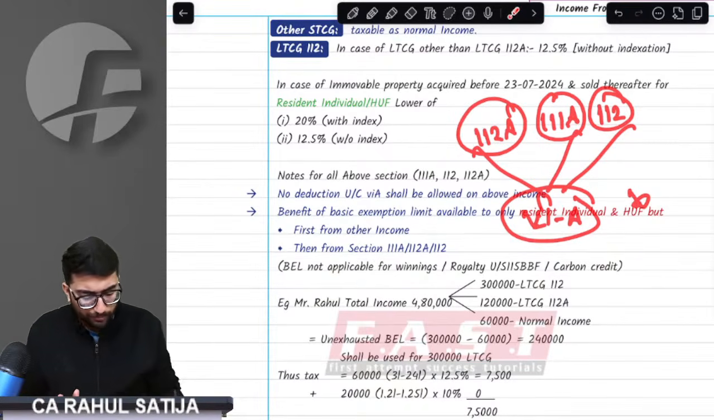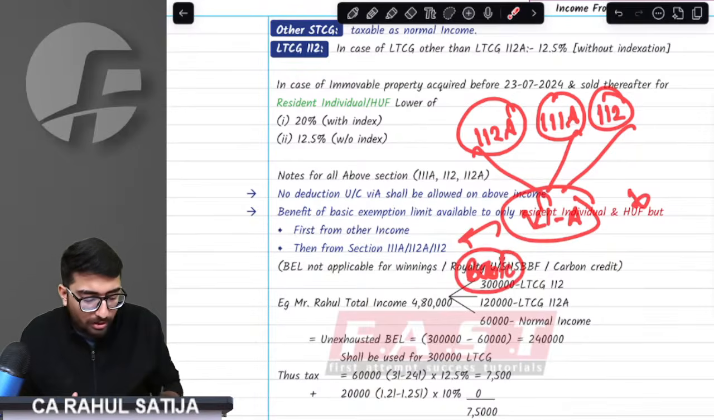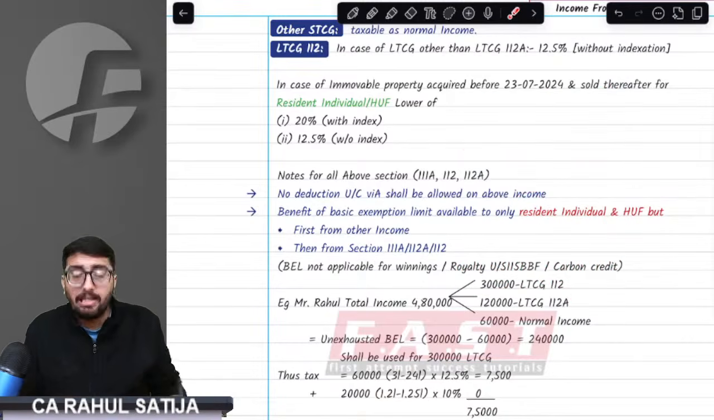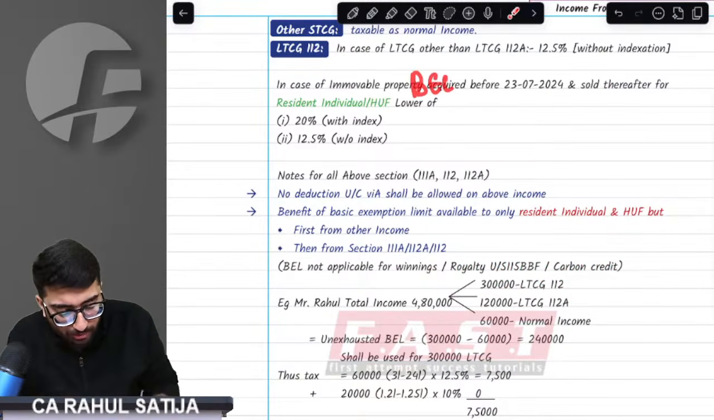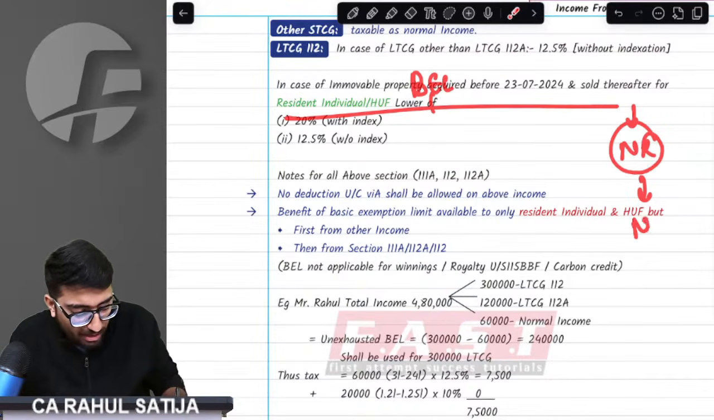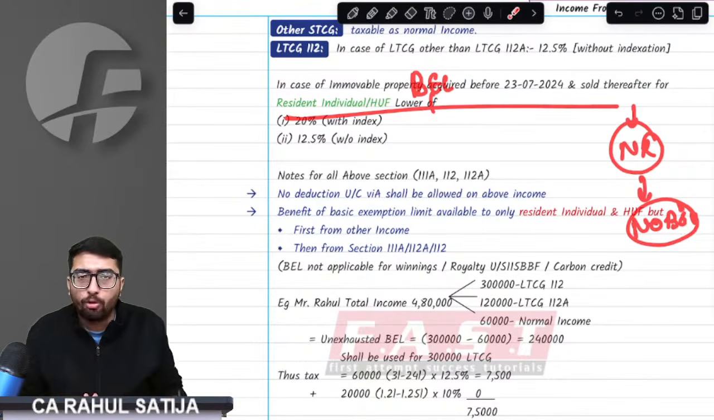Sir, do I get the basic exemption limit benefit, that 2.5 lakh or 4 lakh basic exemption limit, against these three incomes? We need to understand. If you are a non-resident, then no basic exemption limit benefit is available. If you are a non-resident earning even a rupee of capital gain, you have to pay the taxes. No benefit of basic exemption limit is given to you.